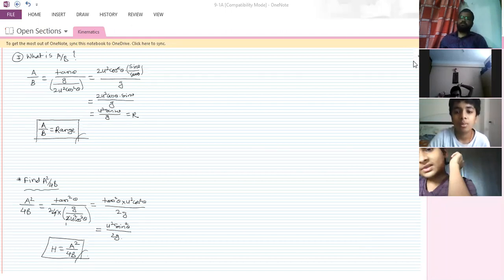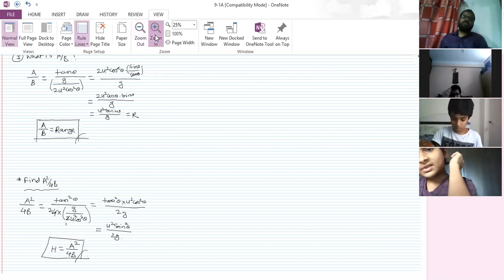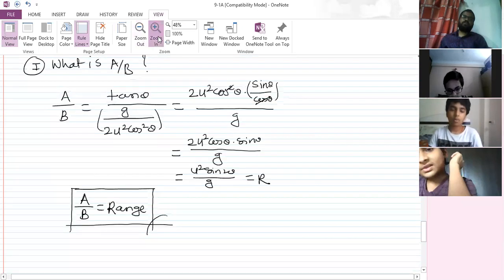Now write down the last thing, and that is the relation between maximum height and range.